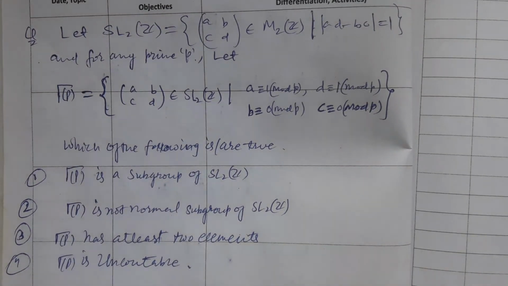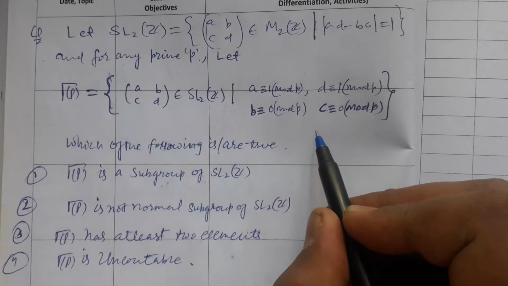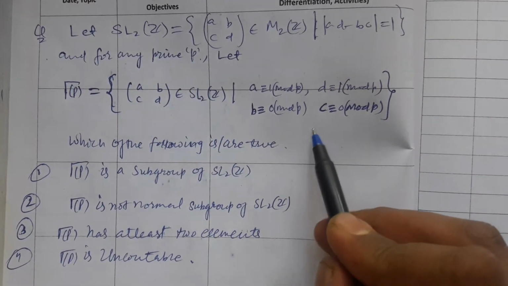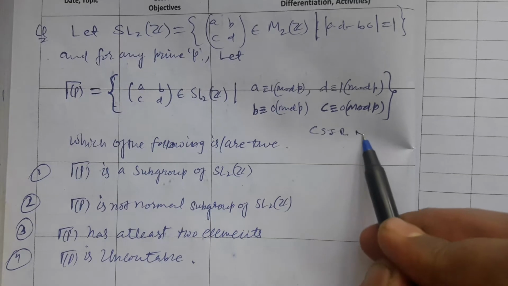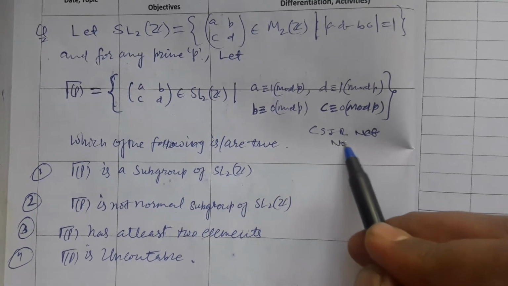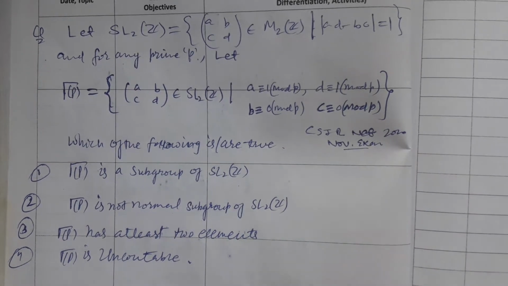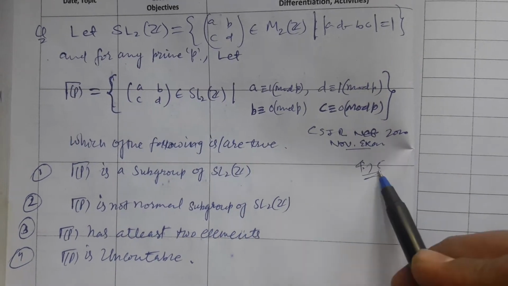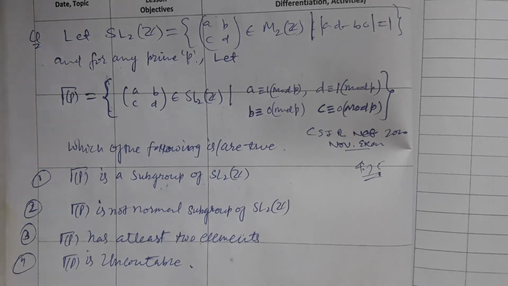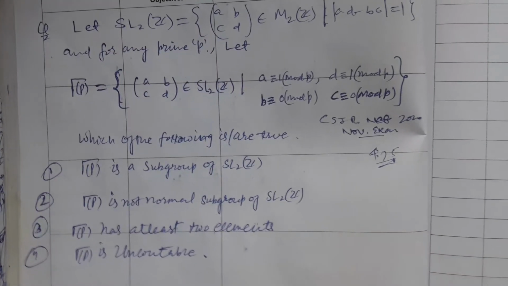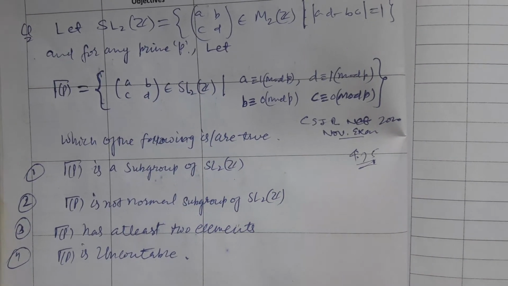It was asked in the CSIR NET November exam. Weightage is 4.75 marks. More than one option can be correct. So let us go on to the problem.